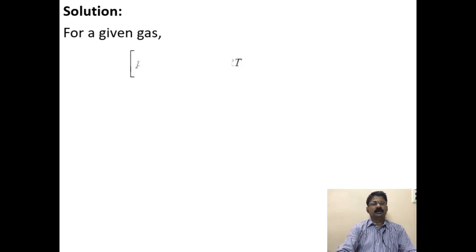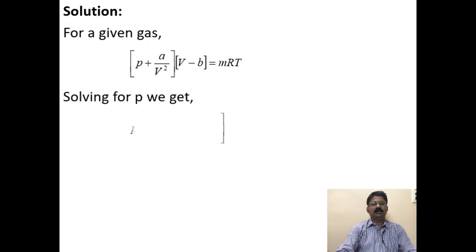So for the gas, it is given (P plus A by V square) into (V minus B) is equal to MRT. So here you have to find the displacement work, which is nothing but integration from 1 to 2 of P dV. That means this equation you have to rewrite for P. So solving for P, we get P is equal to MRT, which is on the right hand side, divided by (V minus B), because it is into (P plus A by V square).